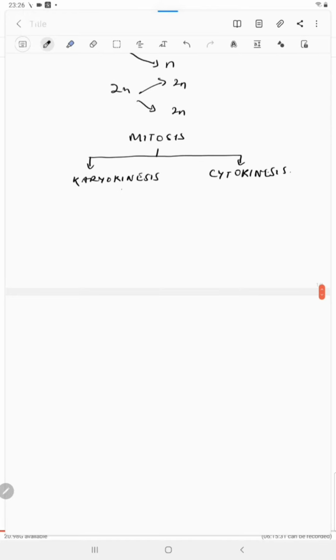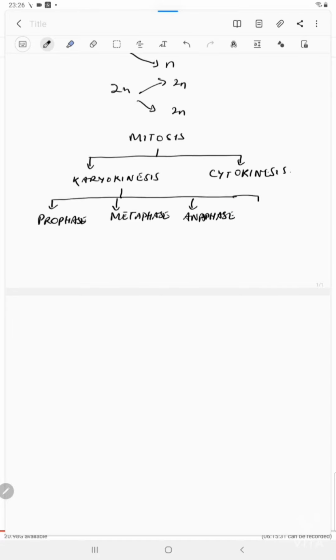Karyokinesis comprises of four phases. Those are called prophase, metaphase, anaphase, and telophase.